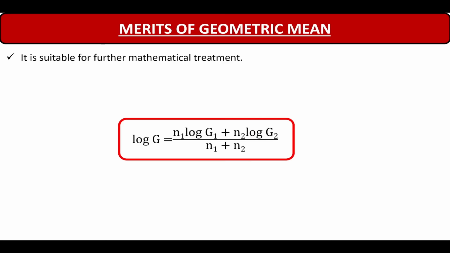Coming to the third merit, it is suitable for further mathematical treatment. This means the geometric mean, once you have calculated, can be used in other formulas also. Like you have seen in the case of geometric mean for a combined group. You found that the geometric mean of the combined group is equal to (n1 log g1 + n2 log g2) / (n1 + n2). That means the values of g1 and g2 which you had found earlier, you can use them to find the geometric mean of the combined group. That's why it is said that it is suitable for further mathematical treatment.